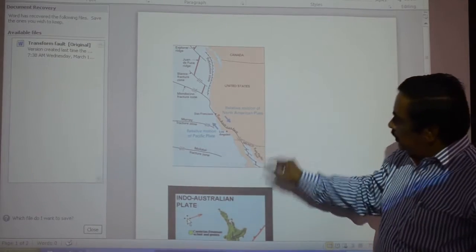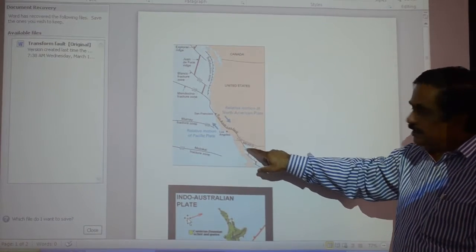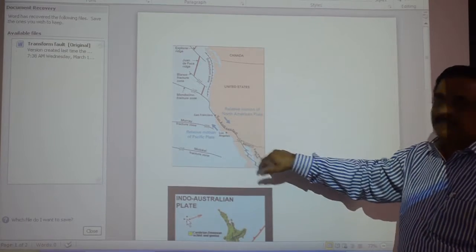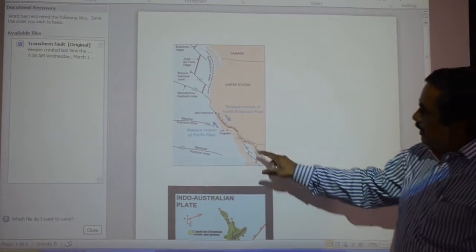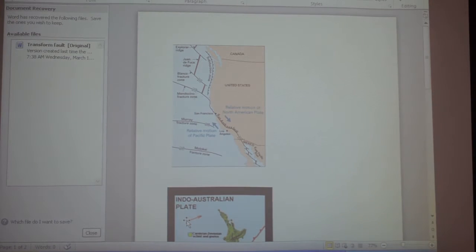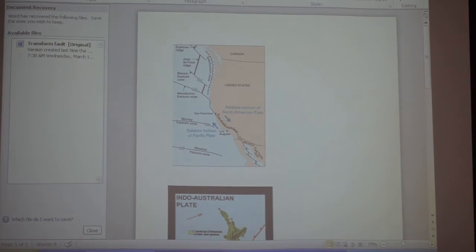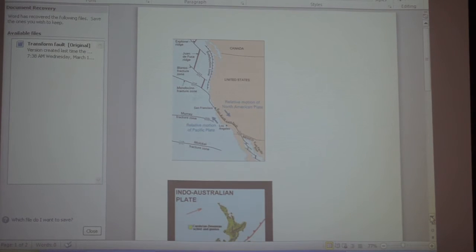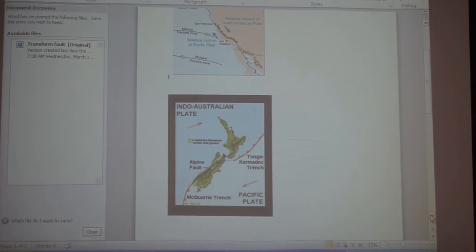Right? So here is the opening. So this is a leaky transform part, because the basin is opening up. Now, these things we will discuss later. Now we will go to the next one. This is the New Zealand part.